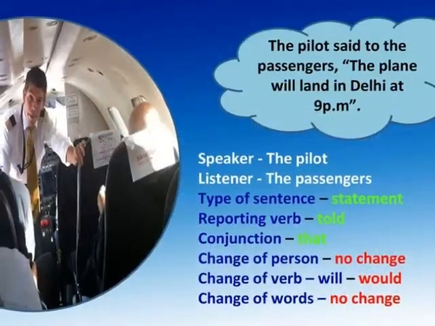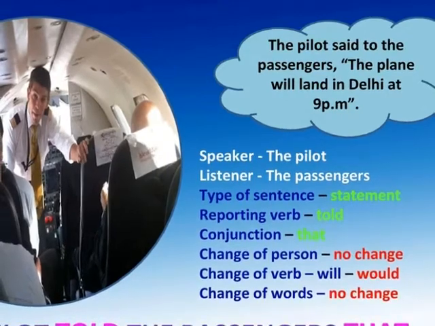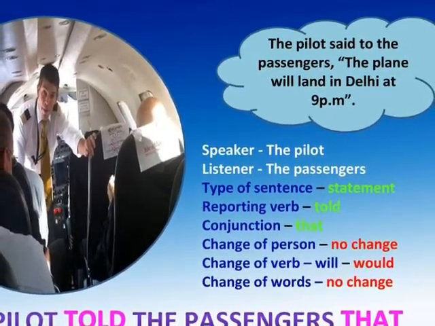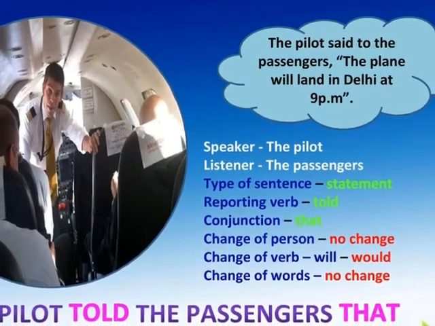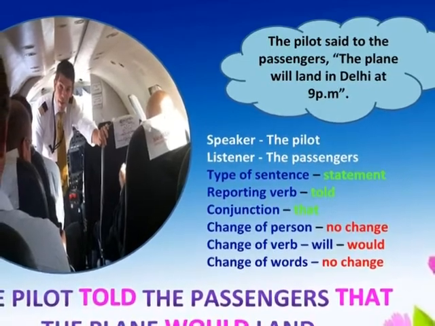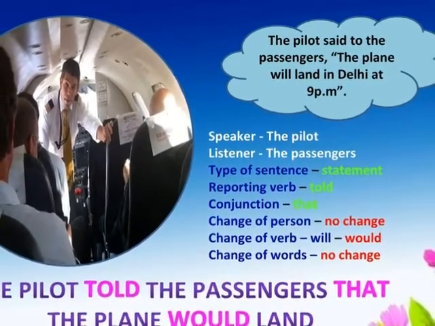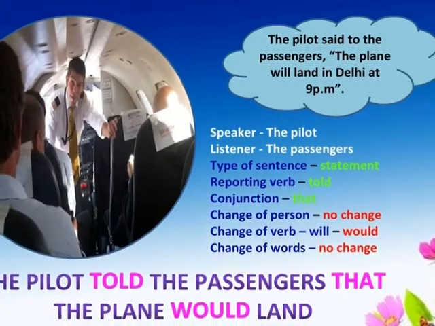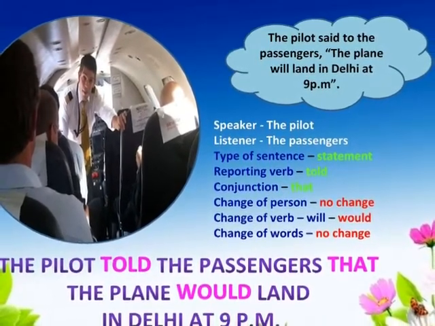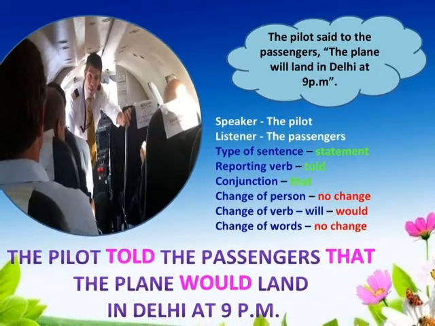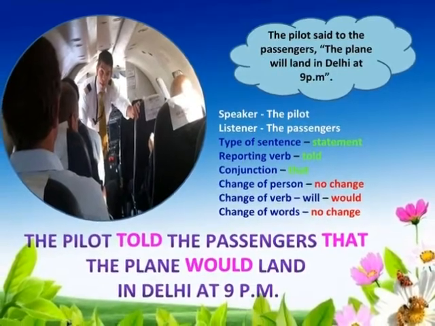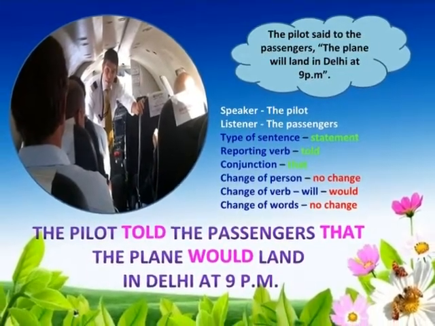The given sentence is the pilot said to the passengers, "The plane will land in Delhi at 9 p.m." In the given sentence, the speaker is the pilot and the listener is the passengers. The type of sentence is statement and therefore the reporting verb is told and the conjunction is that. There is no change of person. And the will verb is changed into would and there is no change of words too. Therefore, the given sentence is reported as the pilot told the passengers that the plane would land in Delhi at